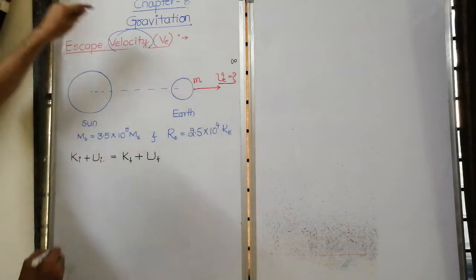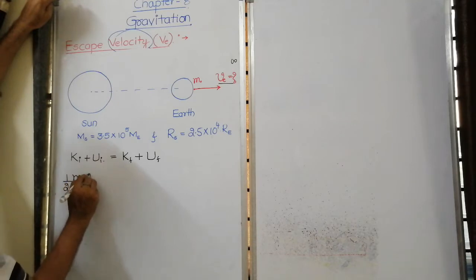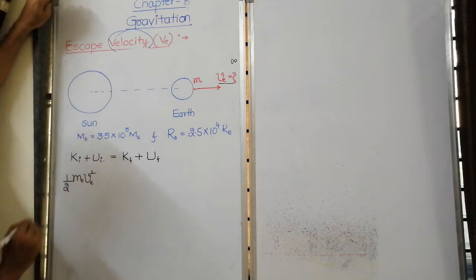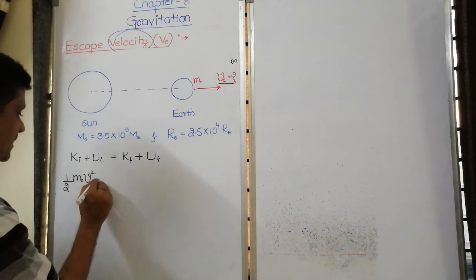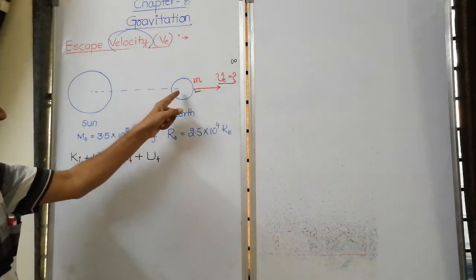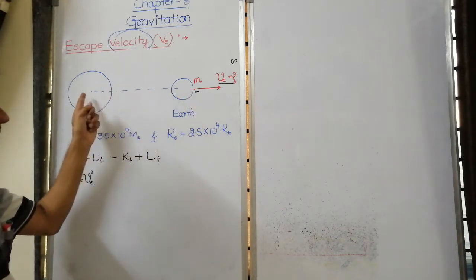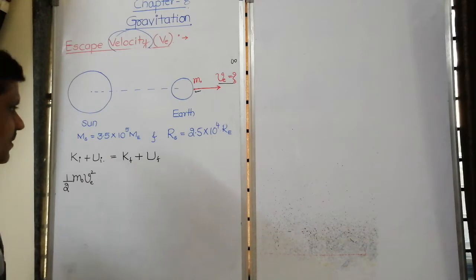So initial kinetic energy is half m0 VE square plus initial potential energy. For this particle, potential energy is due to earth as well as due to sun, right?